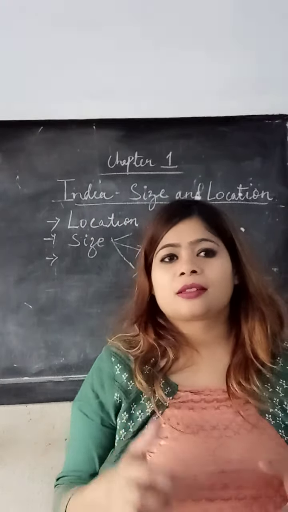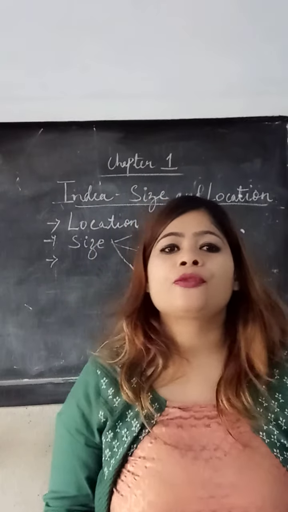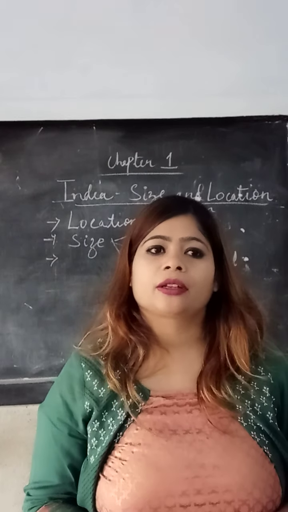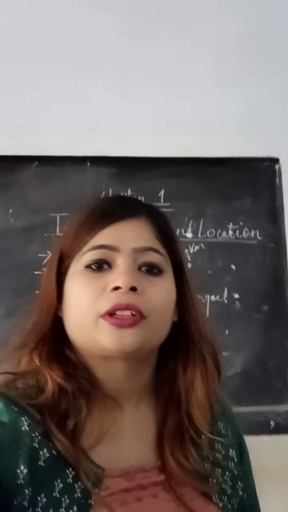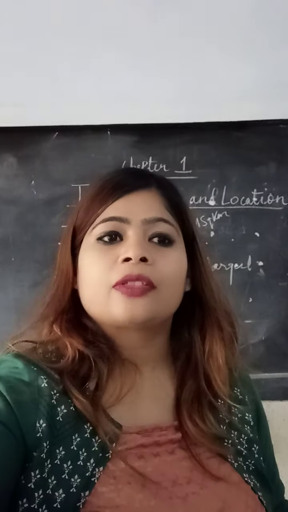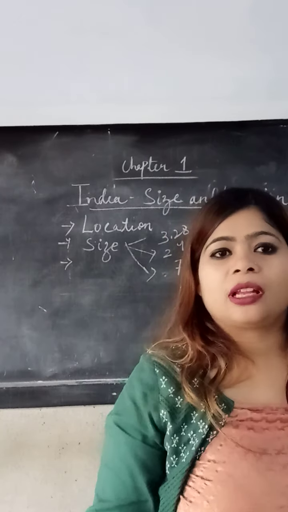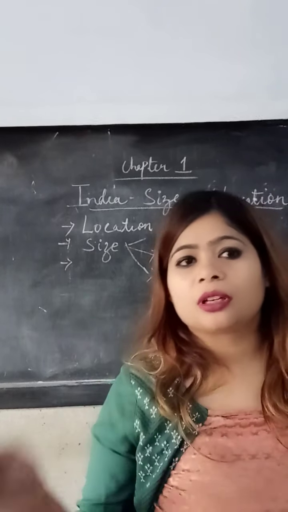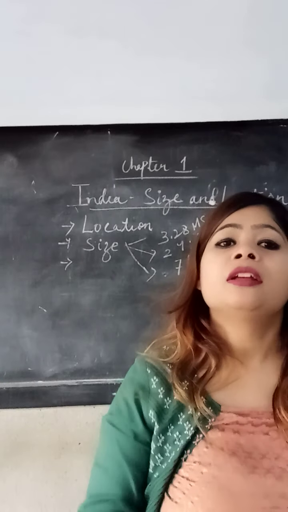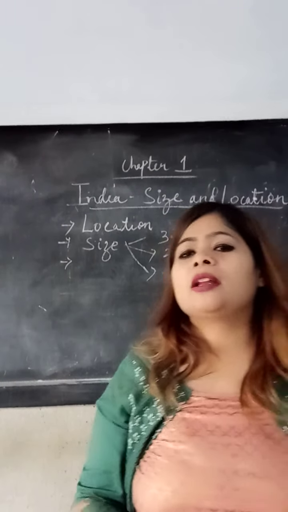India has a land boundary of 15,200 kilometers, and then the total length of the coastline of the mainland, including Andaman and Nicobar.